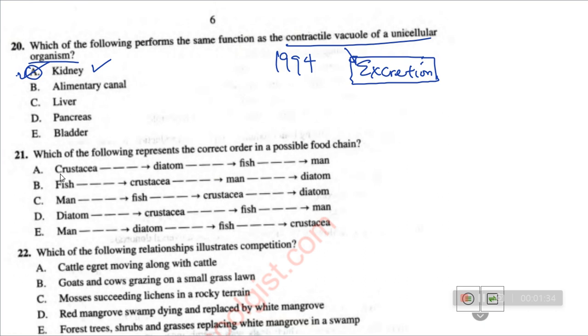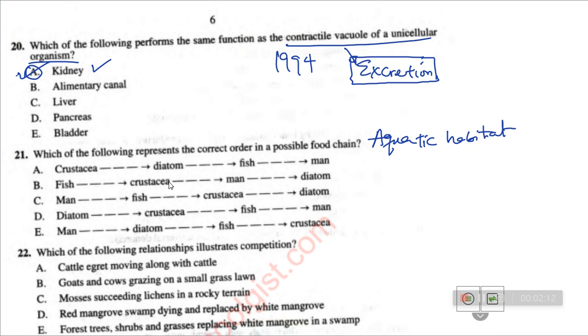Now, if you look at this option critically, this is an aquatic habitat. How do I know that it's an aquatic habitat? Crustacean is an aquatic animal. Diatom is an aquatic organism. Fish is an aquatic organism. Now, you're going to tell me that man is not an aquatic organism. But let me ask you, as humans, don't you eat fish? Yes, you eat fish. So it means man can also be in the food chain for an aquatic habitat, because man can kill fish through the process of fishing. So I hope you get it.